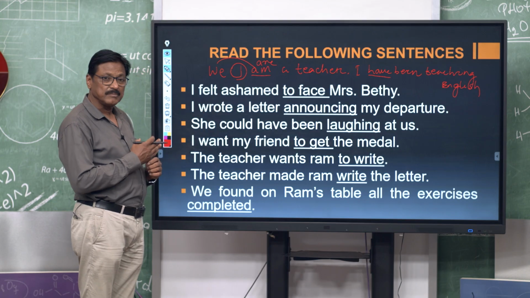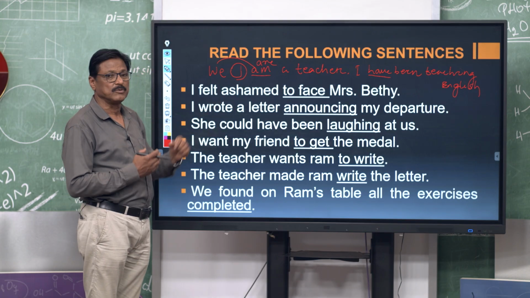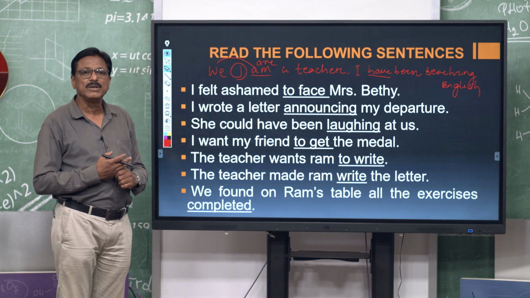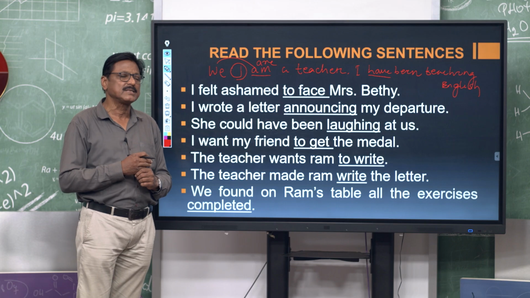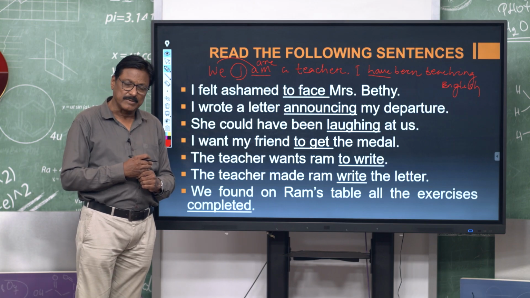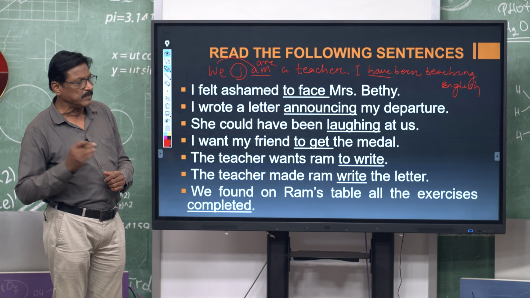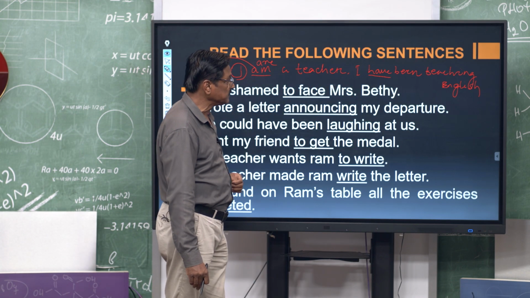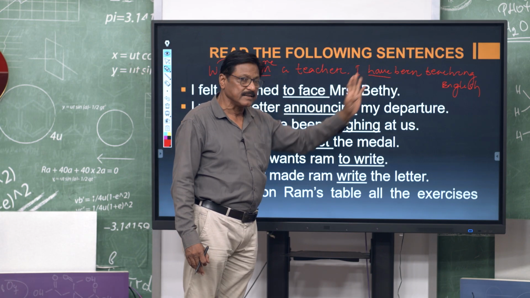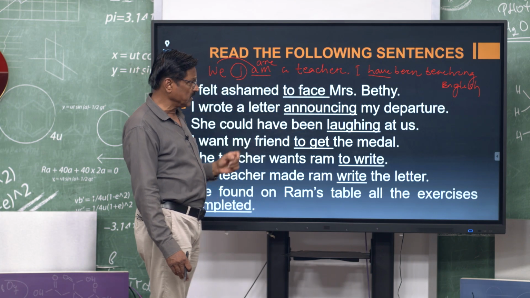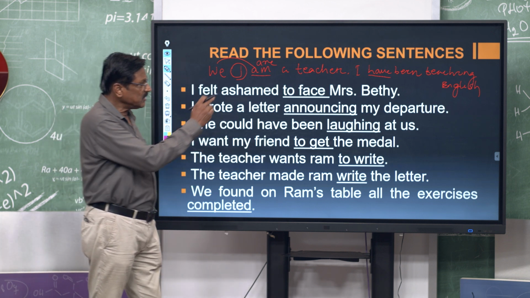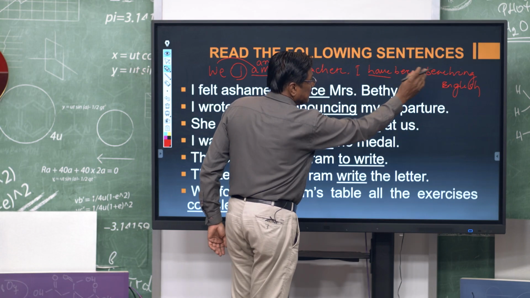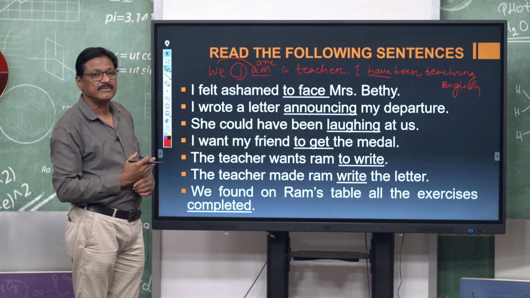In a single verb sentence, there is only one verb, and it agrees with the subject. Where there are a number of verbs, we call it a verbal group. The first verb in the verbal group is always the finite verb. Let us see: I have been teaching English. Here, have been teaching, you can see three verbs, so we call it a verbal group. The first verb, have, is the finite verb, and been and teaching, the other verbs, are called non-finite verbs.